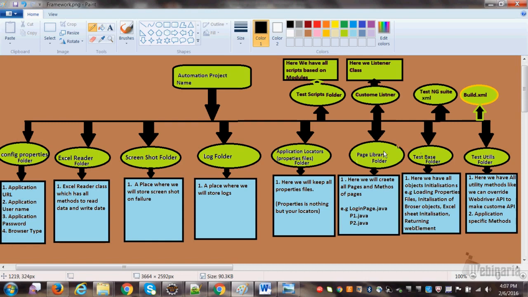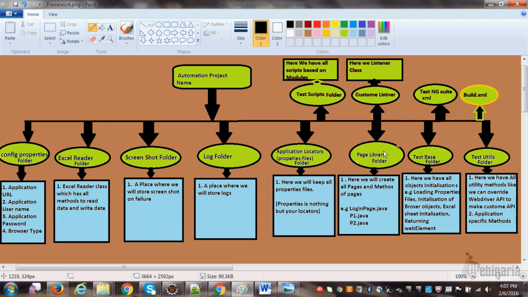This page library folder is a package which has all your page methods. Let's take an example of Myntra or Flipkart. You have a login page, that is one class. The second class would be your product details page. The third will be your basket page, and the fourth will be your checkout page, right? Whatever class you have written, inside that you have to write methods for that class.